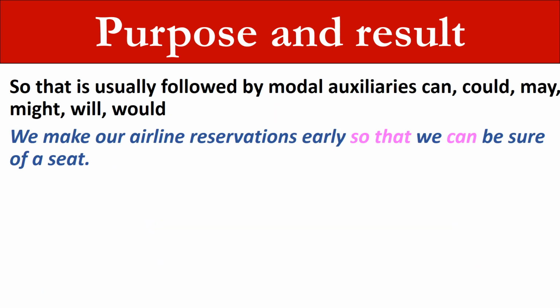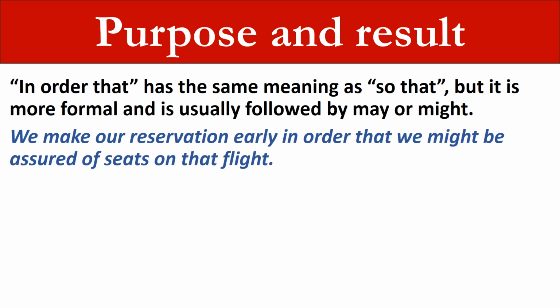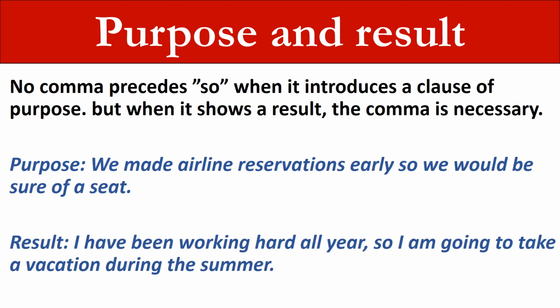So that is usually followed by modal auxiliaries: can, could, may, might, will, would. We make our airline reservations early so that we can be sure of a seat. In order that has the same meaning as so that, but it is more formal and is usually followed by may or might. For example, we make our reservation early in order that we might be assured of seats on that flight.